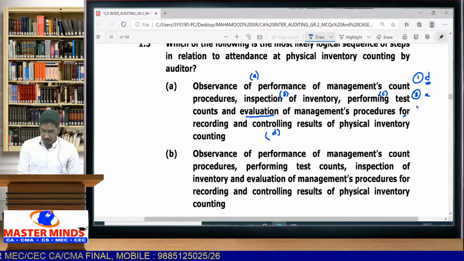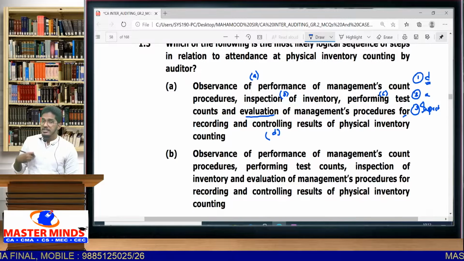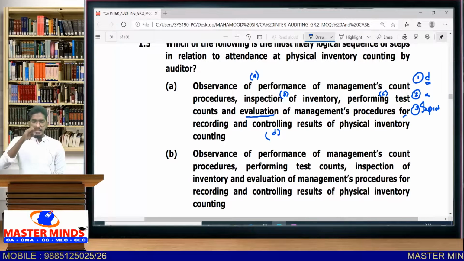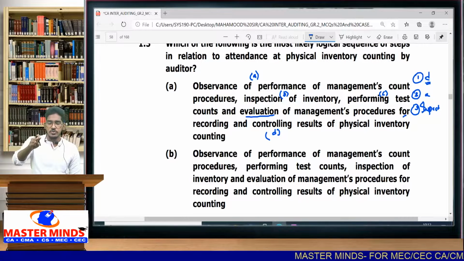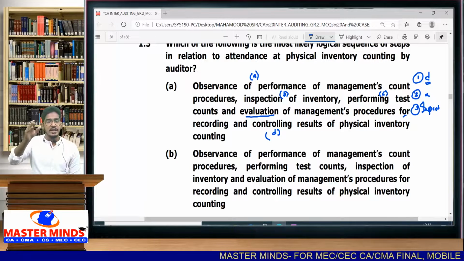And the third one, I will inspect the inventory. Here and there I will go and check the quality, at the time of observance only. I will inspect whether the inventory is good quality, bad quality, deteriorated, superior quality or inferior quality.